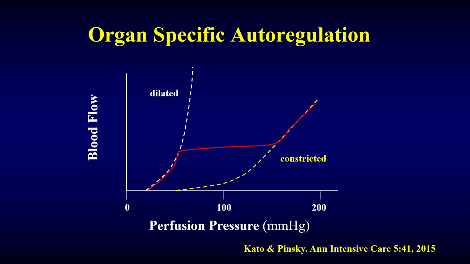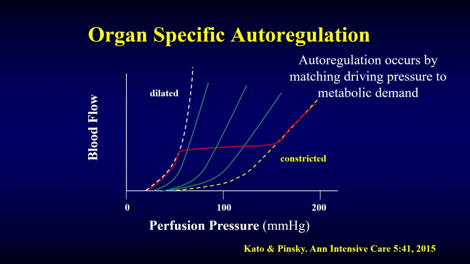But after a point, when you're below the maximal constriction possible, even though the perfusion pressure falls as mean arterial pressure goes down, blood flow remains constant. And this is the autoregulatory range. The way this happens is that the vasculature dilates its resistance vessels to maintain flow constant until it gets to some minimal level. And at that point, if it goes below there, you're in shock. So as a critical care doctor, all you want to do is be above that point.